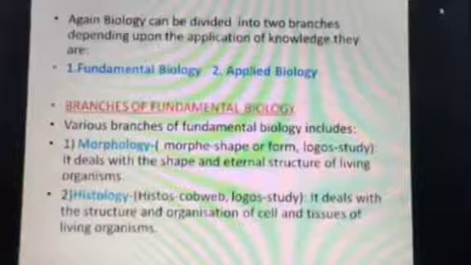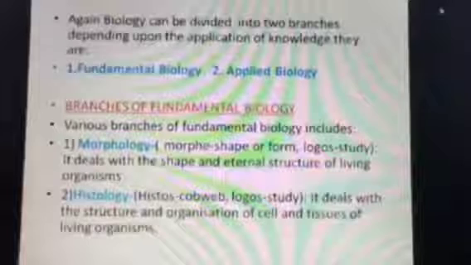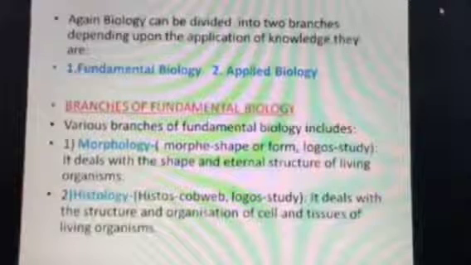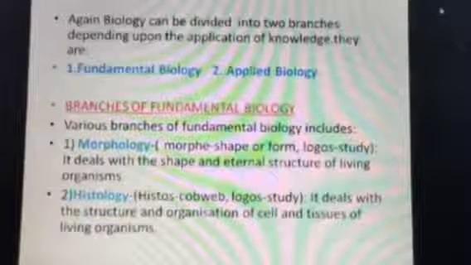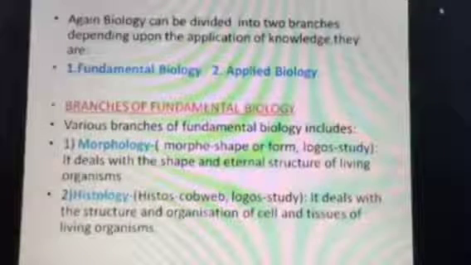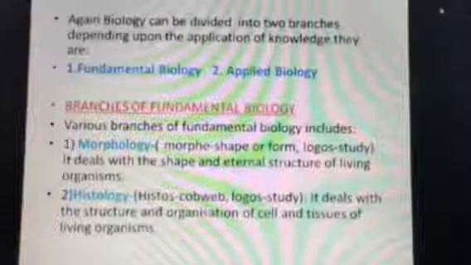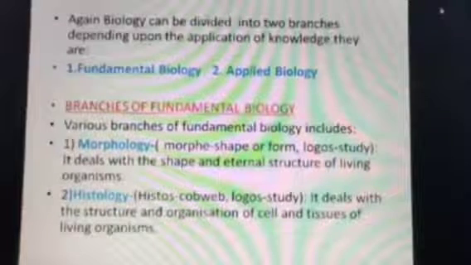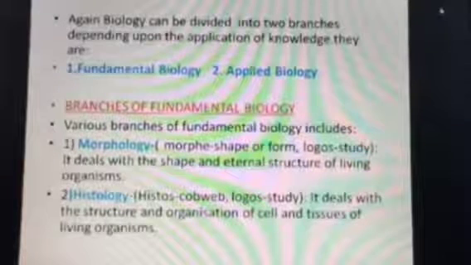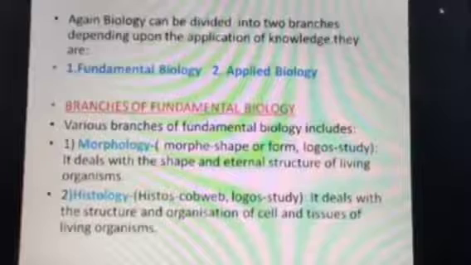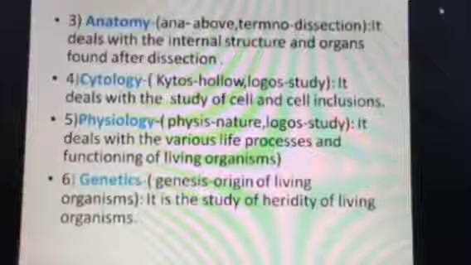So here histology usually deals with the structure and organization, how they are organized, how they are arranged, how they are combined together, or how they have tagged together. The study of those cells and tissues is called histology. So next is anatomy.